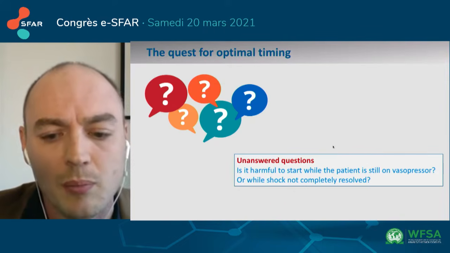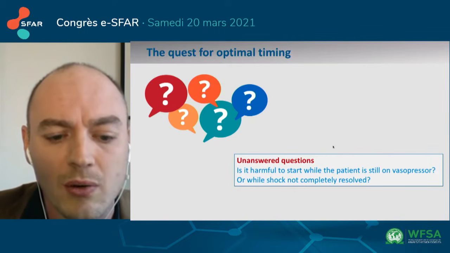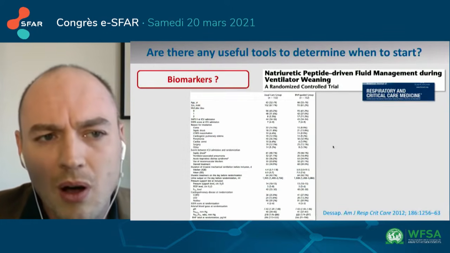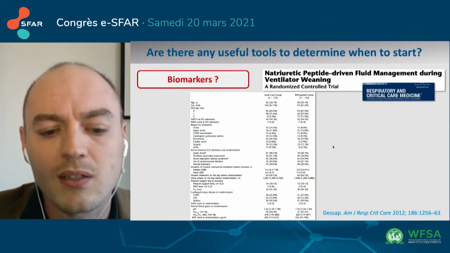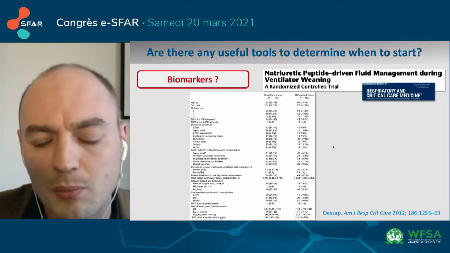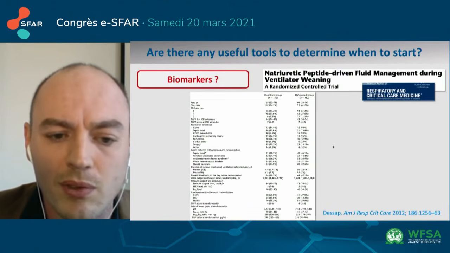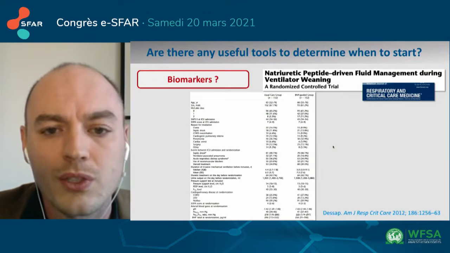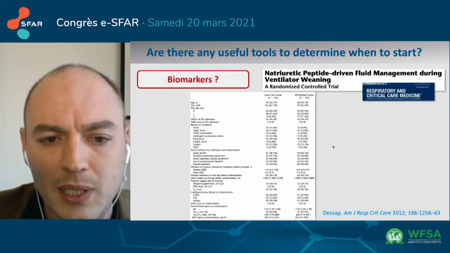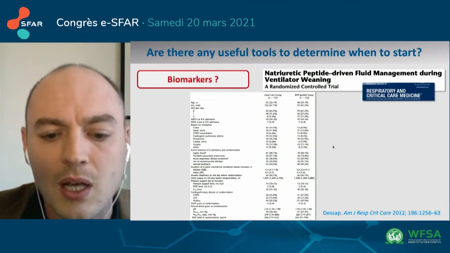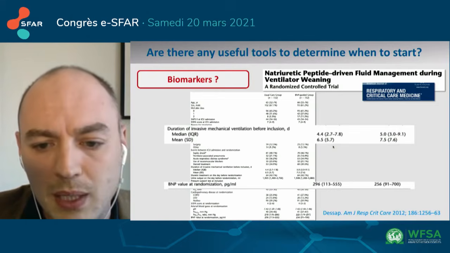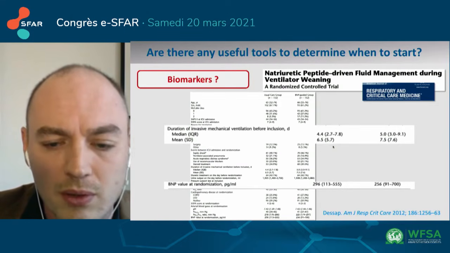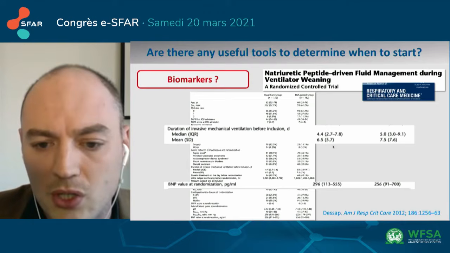For instance, should I put my patient on diuretics while he's still on vasopressors? So are there any useful tools to determine when to start? In this study published in the Blue Journal, which is a bit different from the others dealing with fluid management, the authors hypothesized that a BNP-driven protocol to guide DRES would improve successful weaning. As you can see, the BNP levels were greater than 200, but not that much elevated.